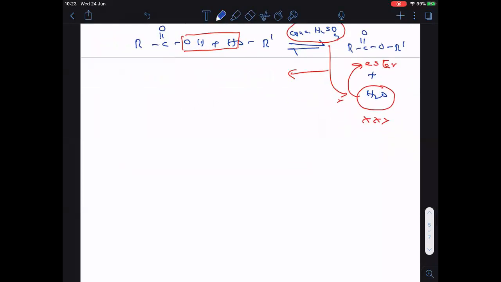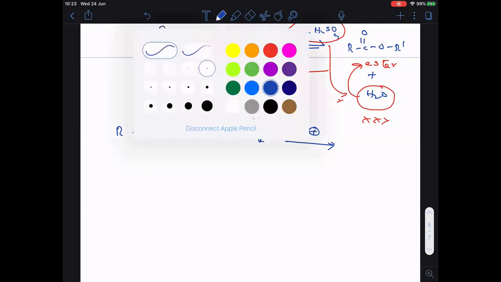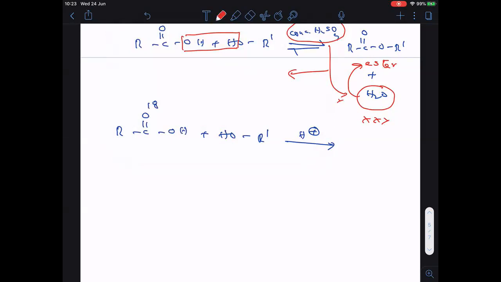Okay. Now, two important things I want to discuss in the case of the esterification reaction. See clearly, this is the reaction. Sometimes they will give O18 here. Actually, the weight of oxygen is 16, but here I took 18. That means an isotope. The question is whether that O18 goes to the ester or the water. How to know that? See clearly, the bond will break in this way.